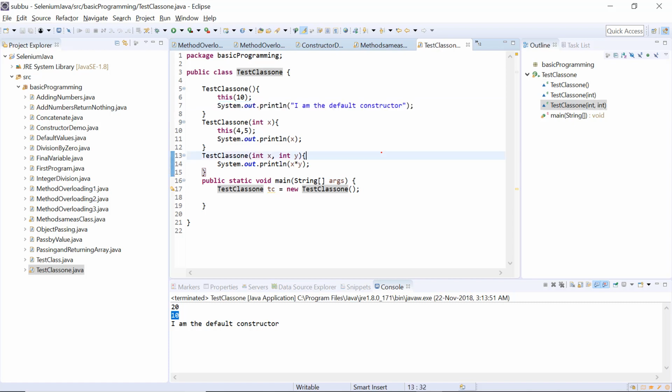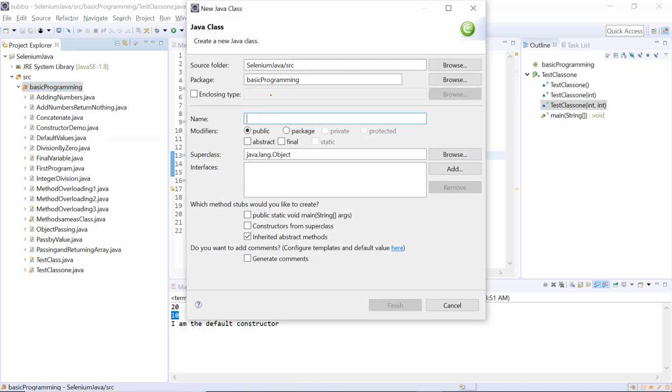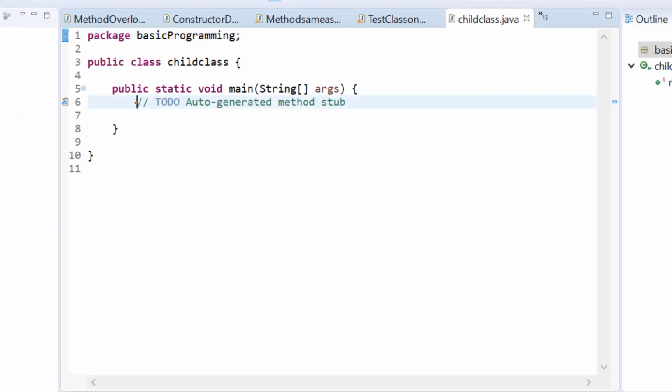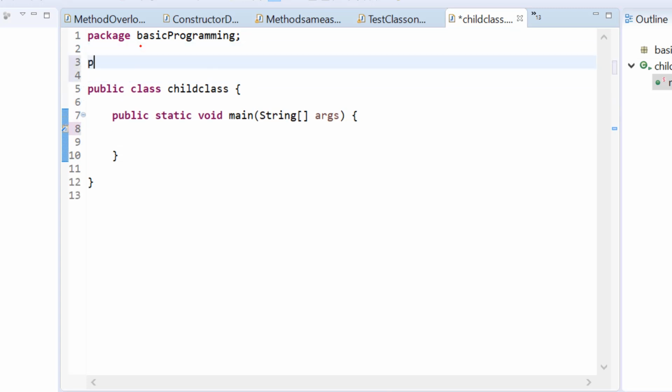Now let us see how to call a parent class constructor from a child class. For this one I am creating a new class again. New class, and I will give the name as child class for this, and I will use the main method. Okay, so now the class is created. I will create another class here which is parent class. So class parent class.